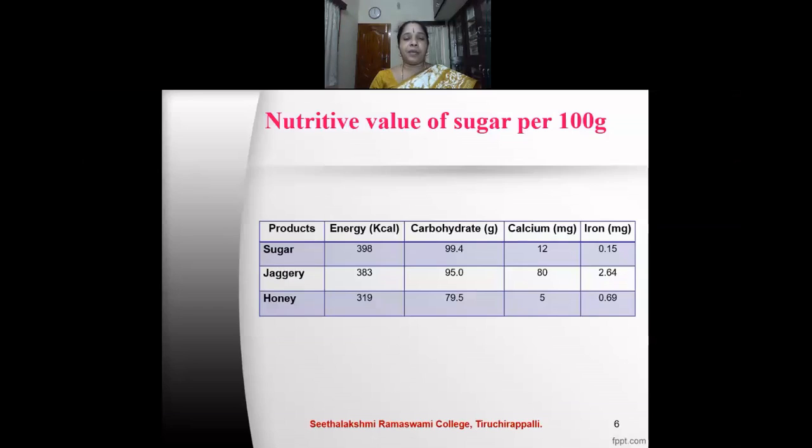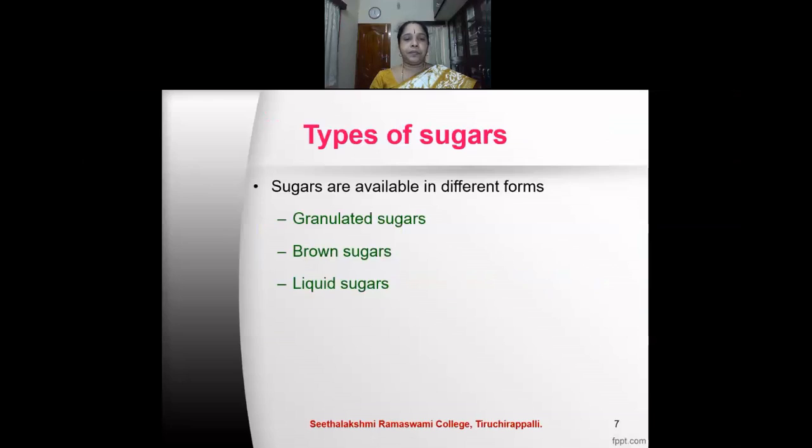When comparing the glycemic index of the sugar products, honey has a comparatively lower glycemic index. Calcium in sugar is 12, in jaggery it is higher at 80, and in honey it is very low at 5. Iron content is 0.15 milligrams in sugar, 2.64 in jaggery, and 0.69 in honey.